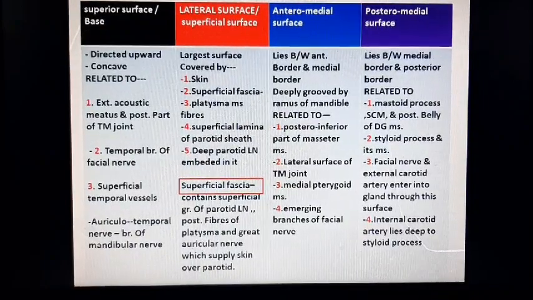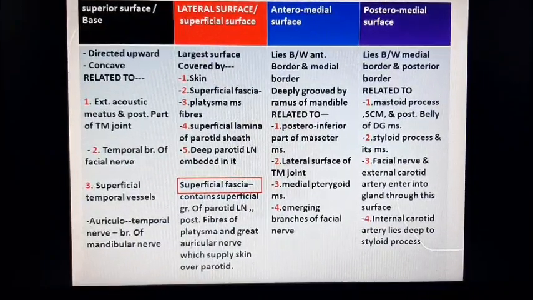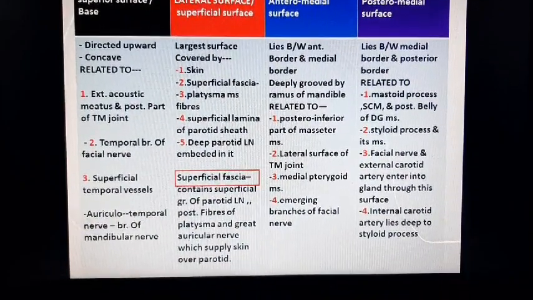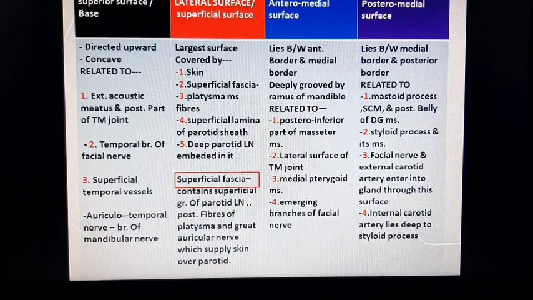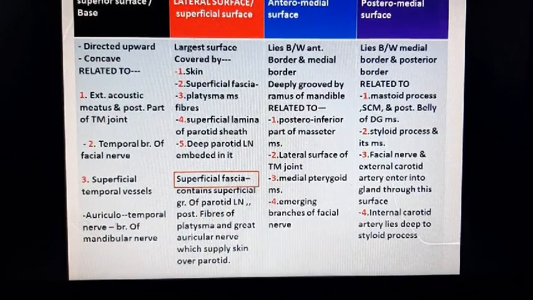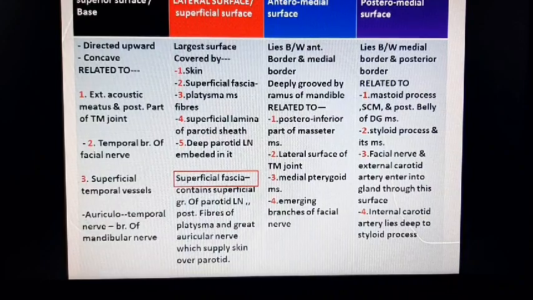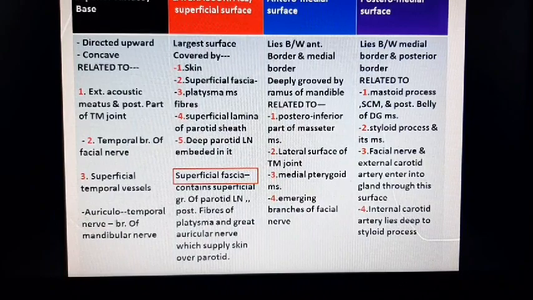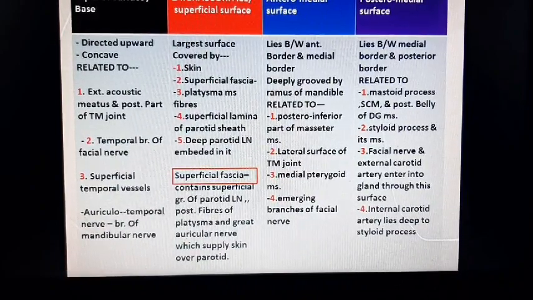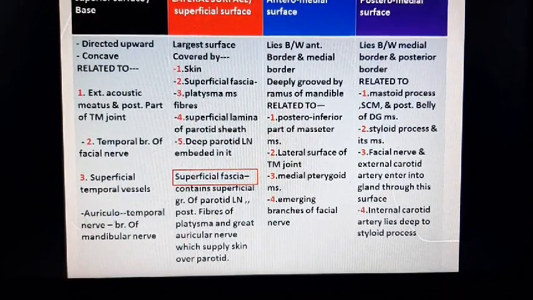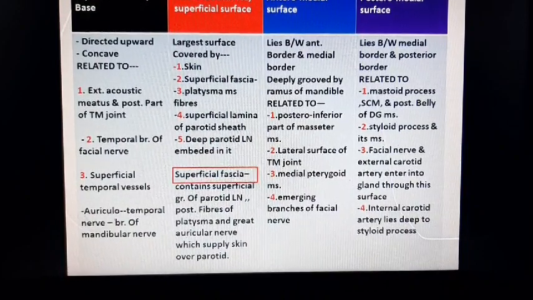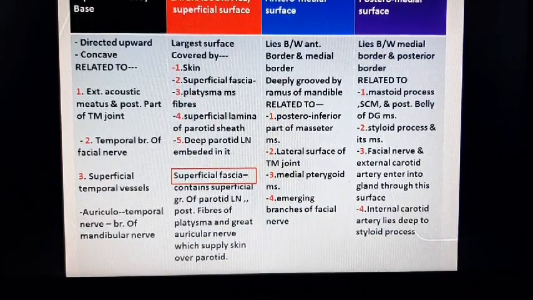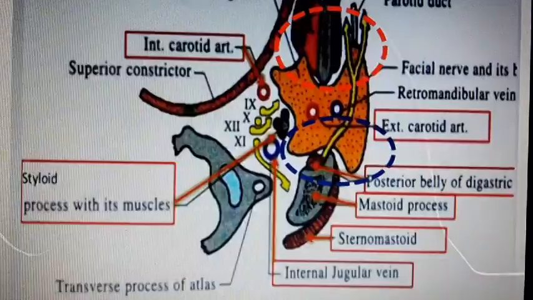Now posteromedial surface lies between medial border and posterior border. It is related to mastoid process, sternocleidomastoid muscle, and posterior belly of digastric muscle. Also related to styloid process and the muscles attached to it. And the facial nerve and external carotid artery enter the gland through this surface. The next structure is internal carotid artery, which lies deep to the styloid process.